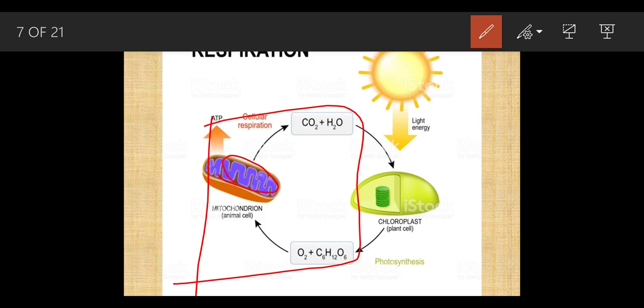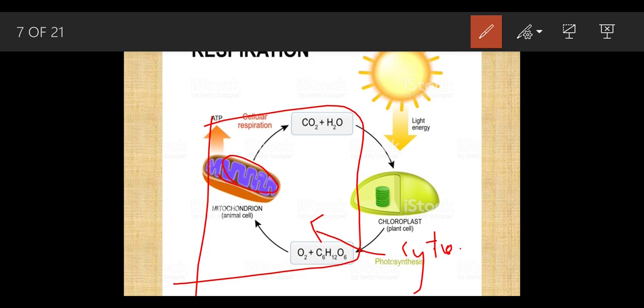The rest of the part is called the cytoplasm. What is the function of the cytoplasm? We have already completed this cell chapter. The cytoplasm is where all the chemical reactions take place.